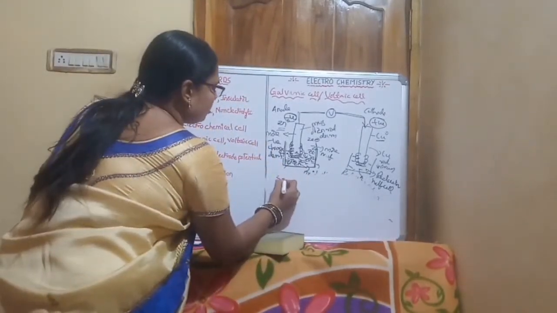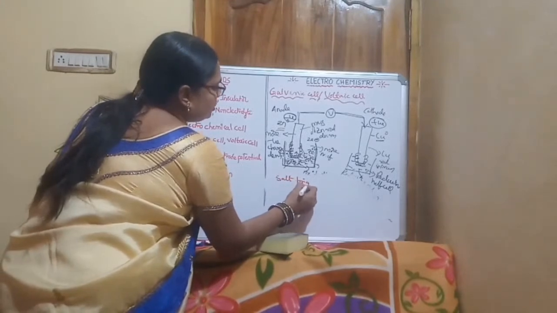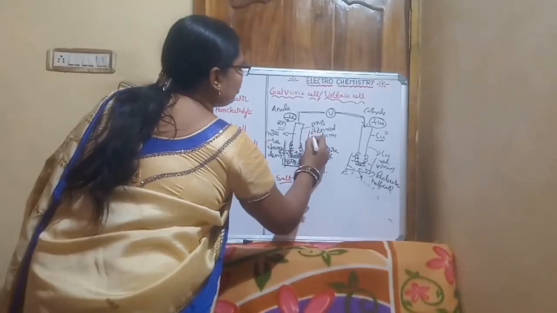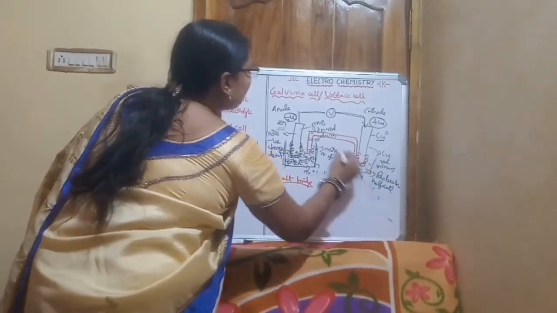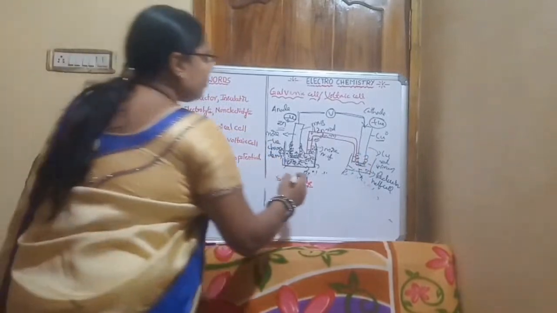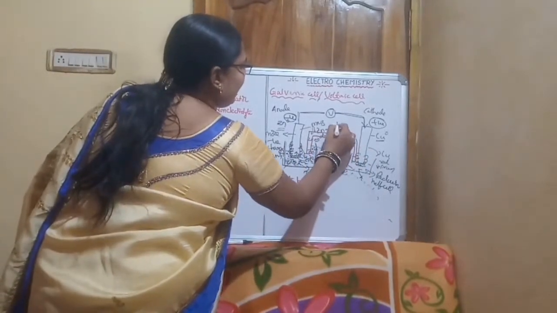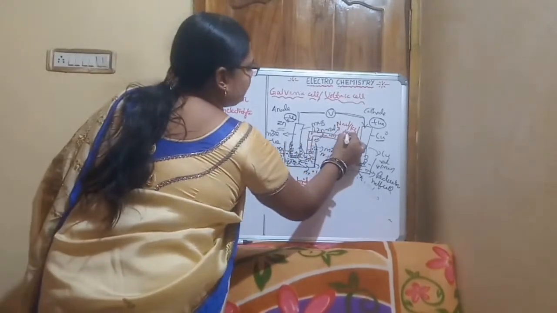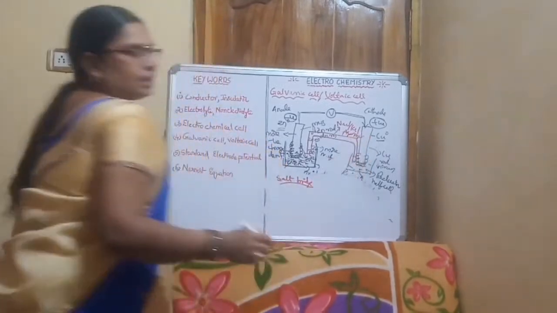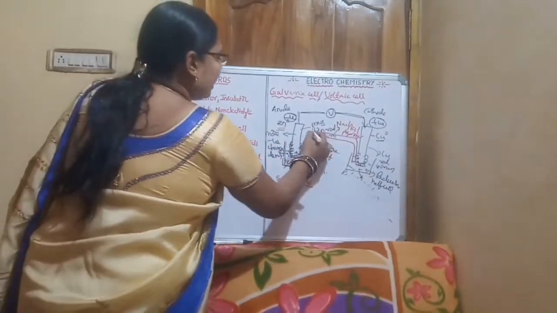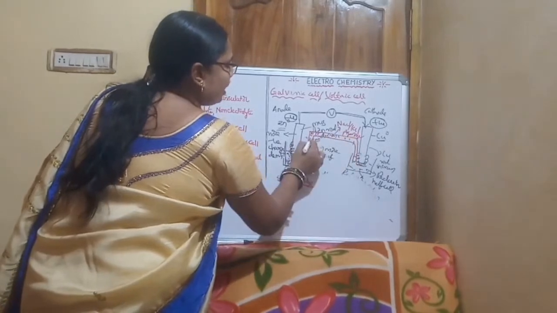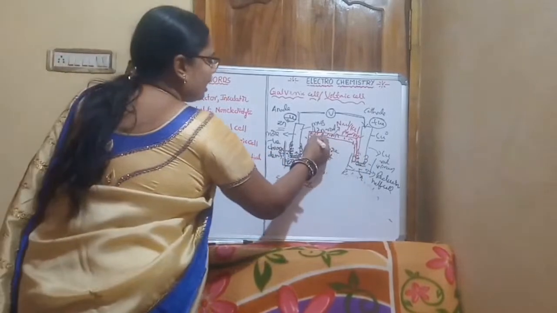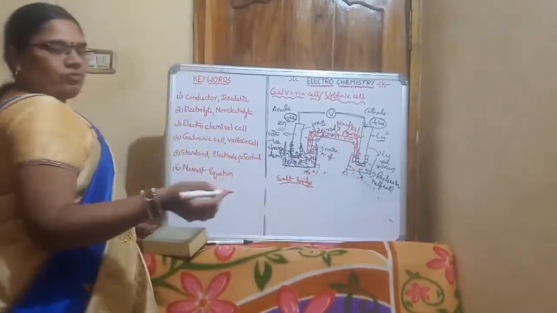Salt bridge. What is a salt bridge? It is an inverted glass tube connecting the two half cells, which contains NaCl or KCl salts with agar-agar paste. To prevent this, the tube contains NaCl or KCl salts, and with agar-agar it solidifies.